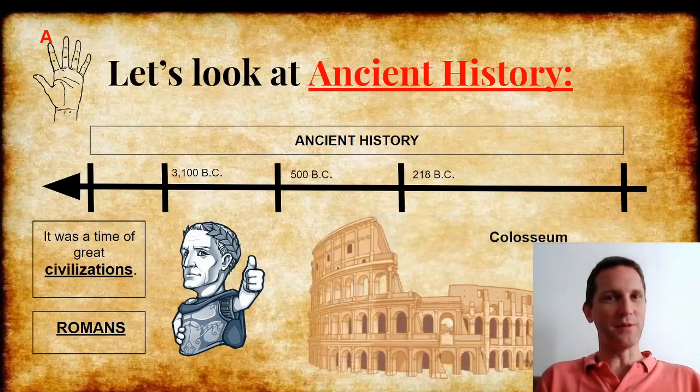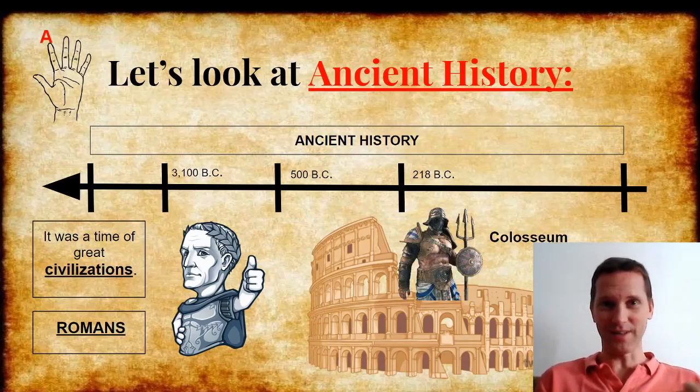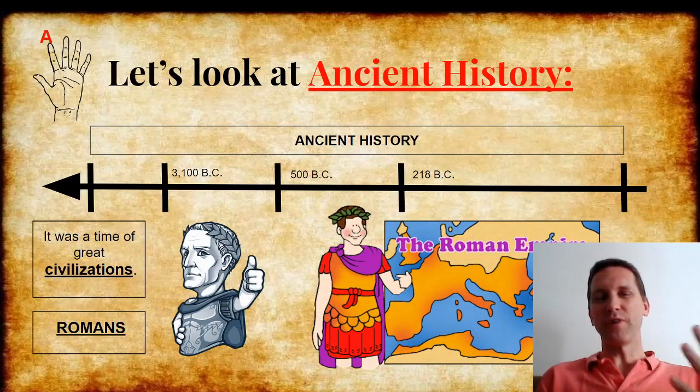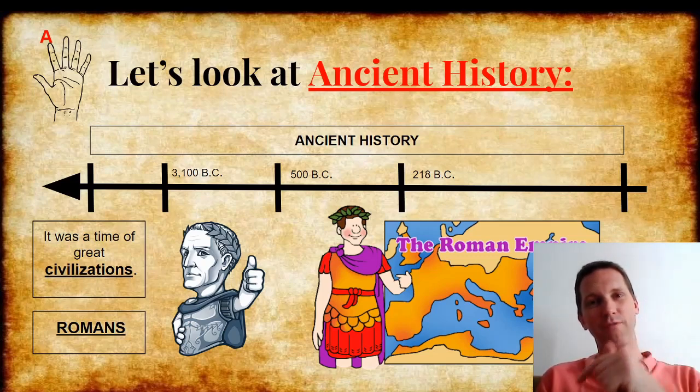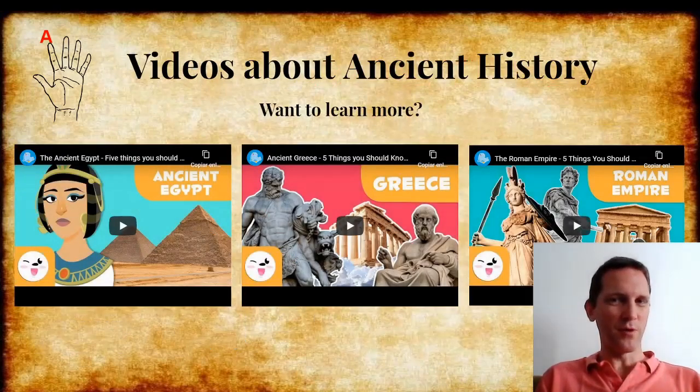They made many buildings, but maybe the most famous building was the Colosseum in Rome, where gladiators fought against wild animals and other gladiators to the death. The Romans also created an enormous empire that included all the territory around the Mediterranean Sea, and of course it included Spain. This empire continued for many centuries, but finally it fell, and that was the end of what we call ancient history.